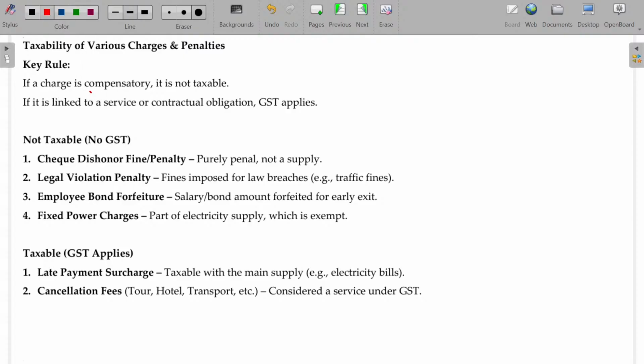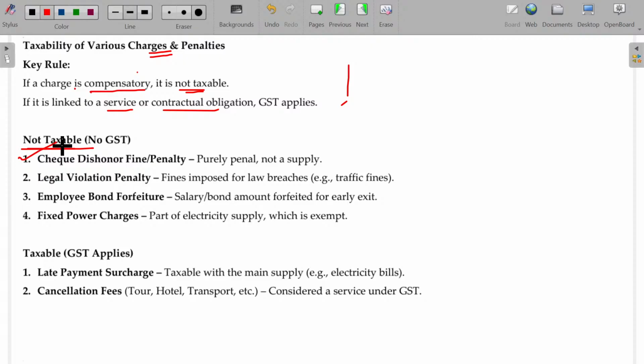If a charge is compensatory, charges and penalty case. Any charge that is compensatory is not taxable. If it is linked to a service or contractual obligation, GST applies. Already we have studied this, the same is highlighted here. And we will now list down these items also for clarification. In these cases, GST is not applicable.